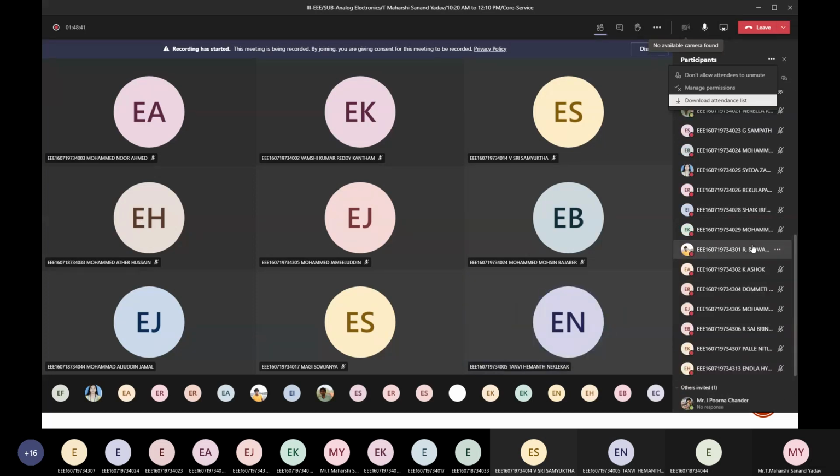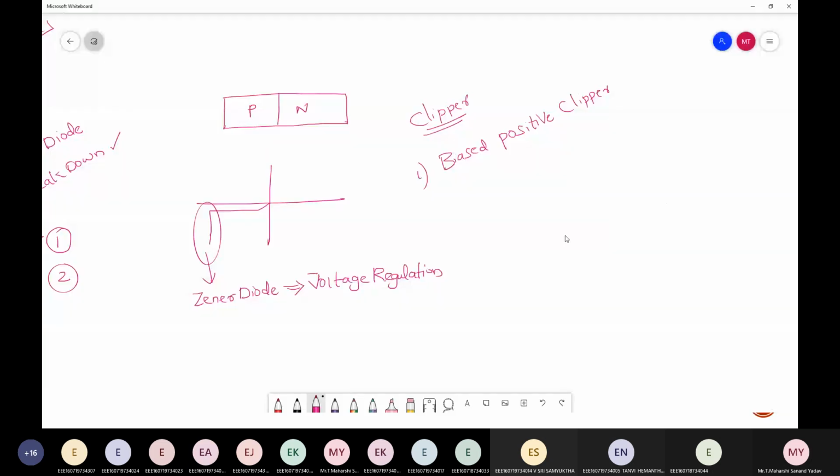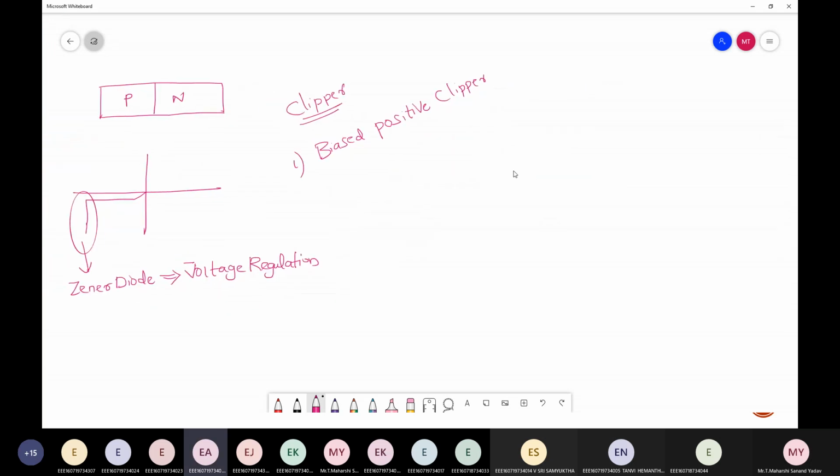Clipper is something which removes the unwanted portion. I know that. And what is meant by biased and what is meant by positive? What is the trick?